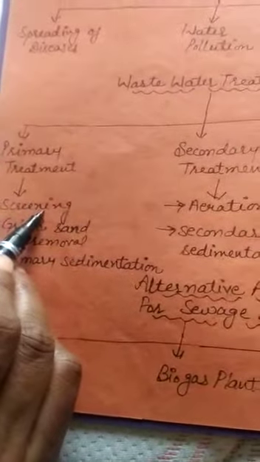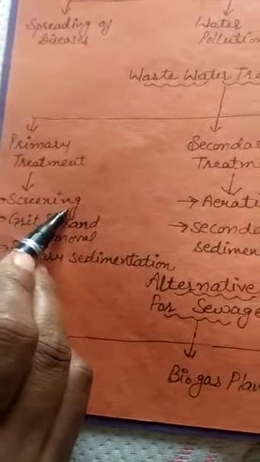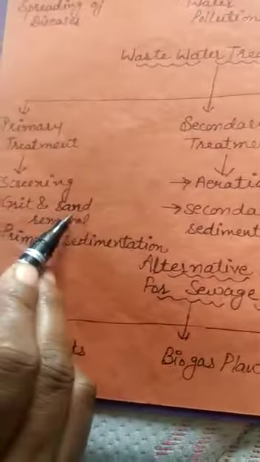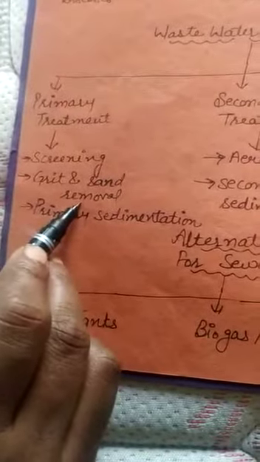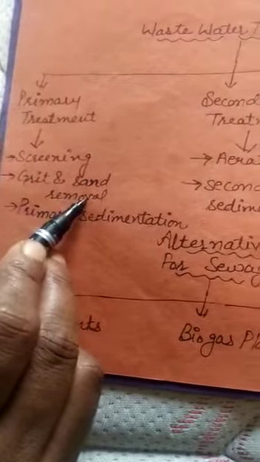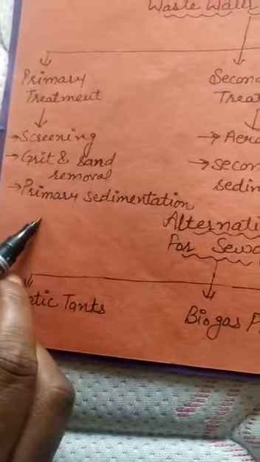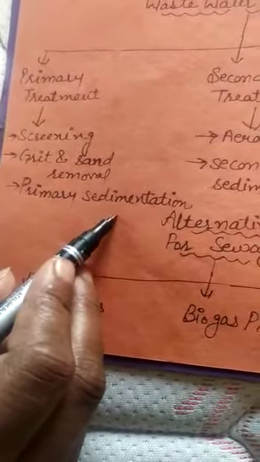In primary treatment first there is screening. In screening we use bar screens to remove large cans. And the next one is grit and sand removal. In this, the grit and sand removal is used to allow the sand, grit and pebbles to settle down. And the next one is primary sedimentation.